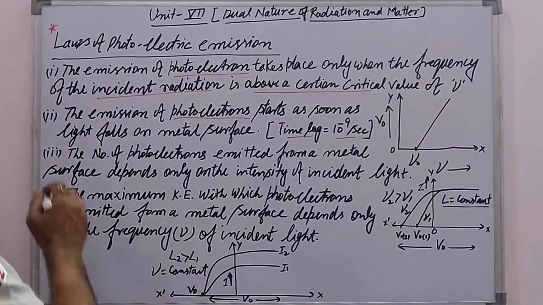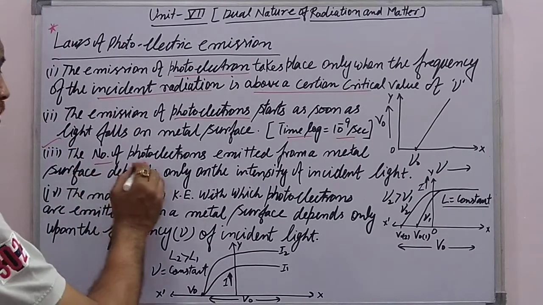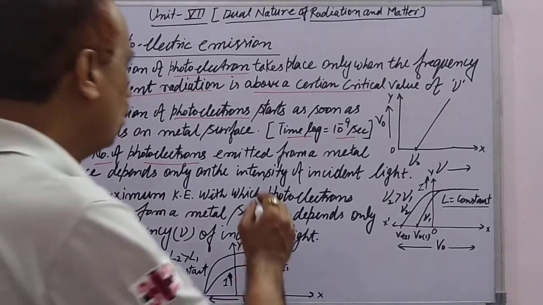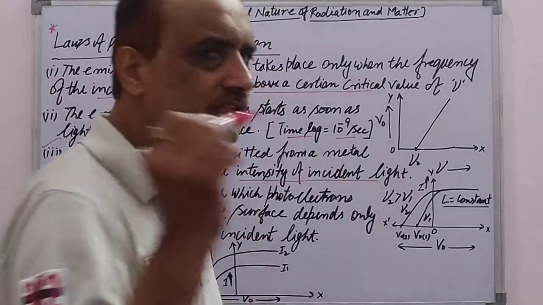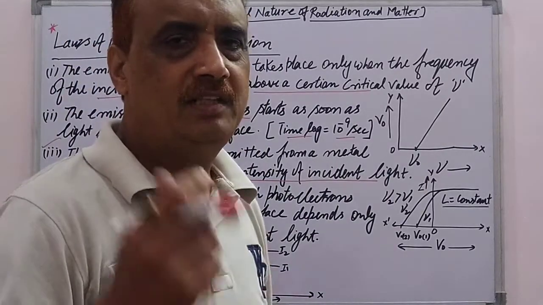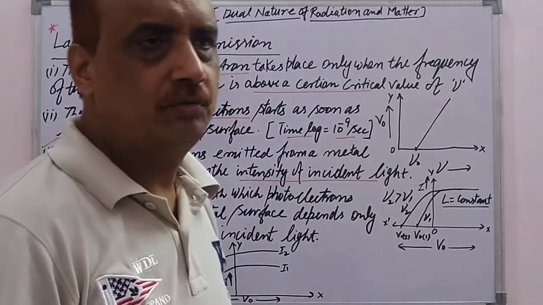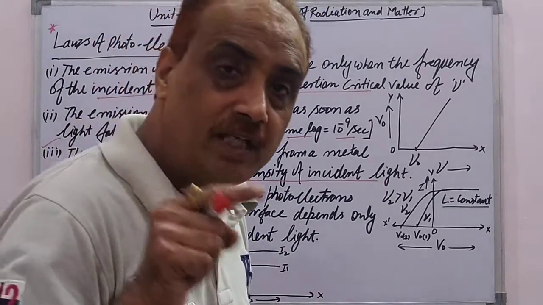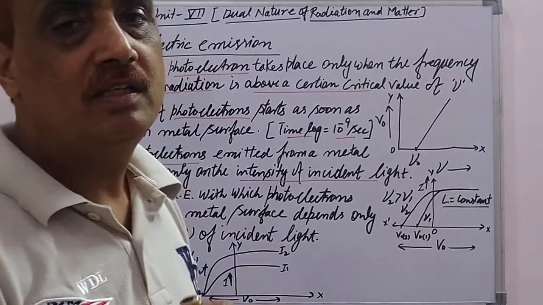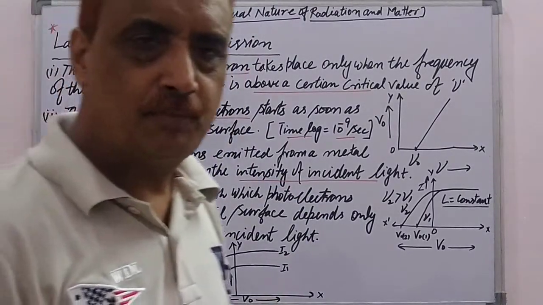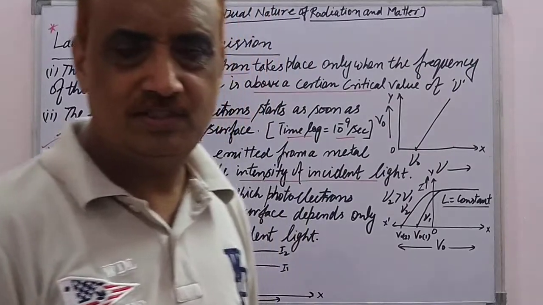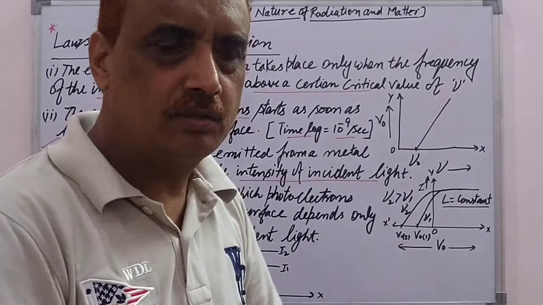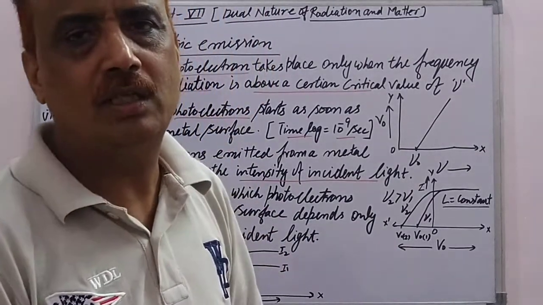Next, law number 3 is: the number of photoelectrons emitted from a metal surface depends only on the intensity of the incident light. If the intensity of light is increased, the number of photoelectrons will increase. But it is independent of the frequency of the incident radiation. If we increase the frequency of the incident light, the number of photoelectrons will not increase. It increases only when the intensity of the light is increased.